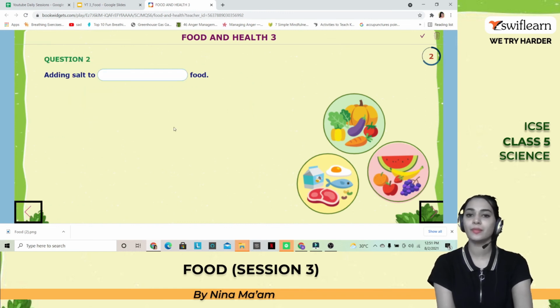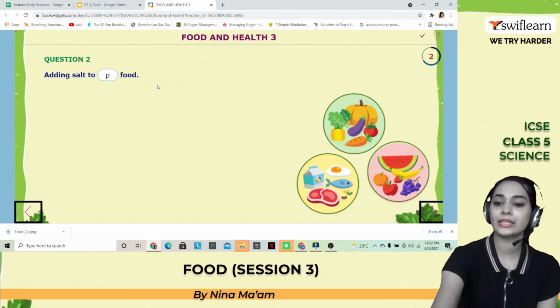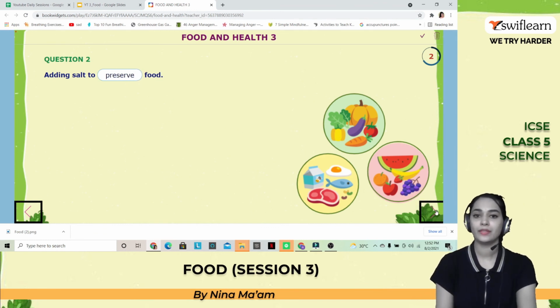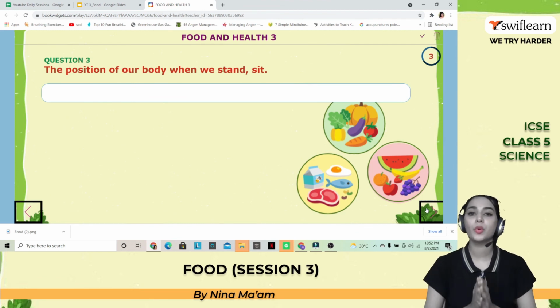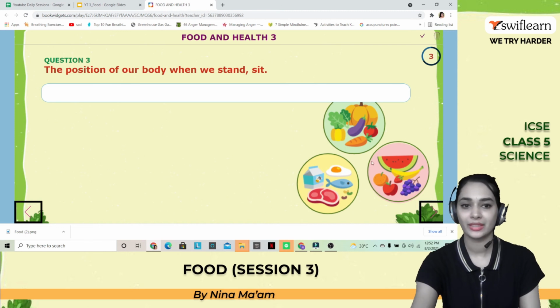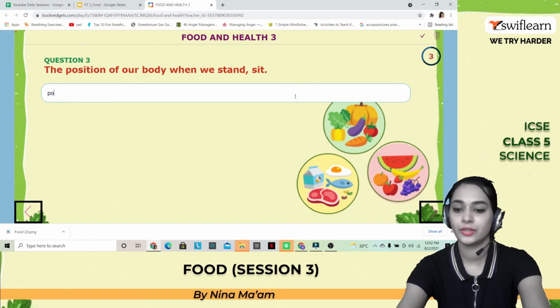Let's check the answer. And here, adding salt to dash food. What is the answer? Why are we adding salt? It's to preserve the food. And here we go. The position of our body when we stand and sit. What is that? It's the posture.